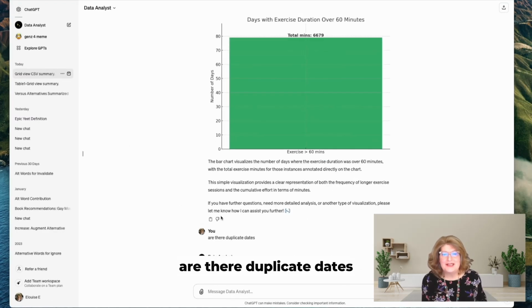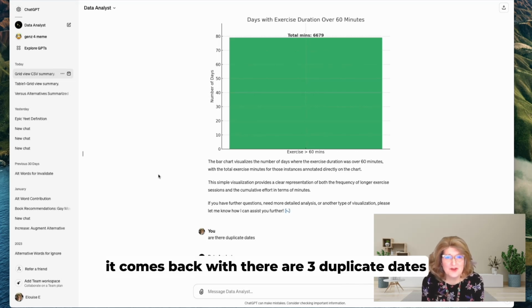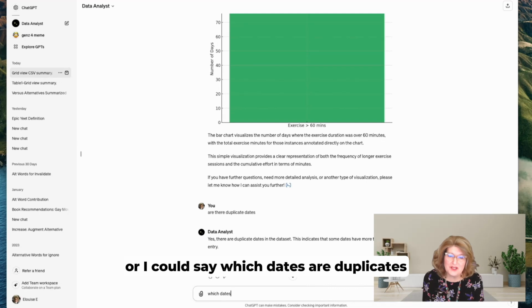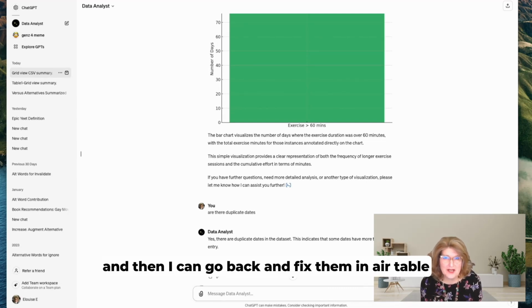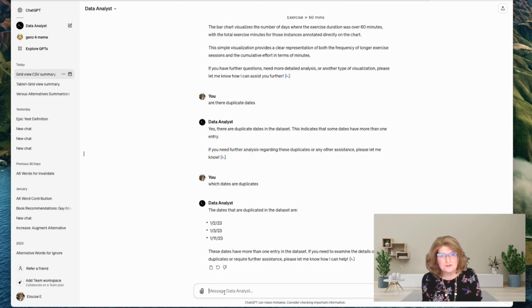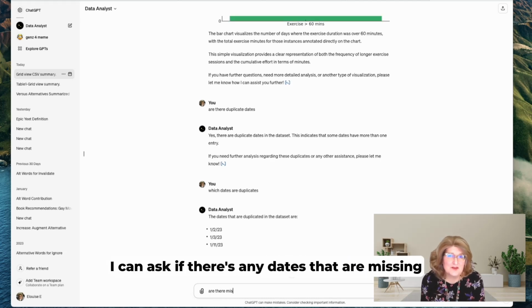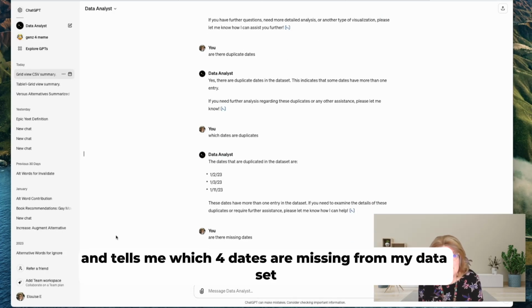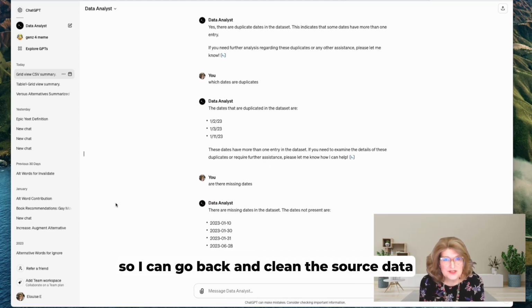are there duplicate dates? And as you can see, it comes back with, there are 3 duplicate dates. Or I could say, which dates are duplicates? And it'll identify the 3 that are duplicates, and then I can go back and fix them in Airtable. The other thing I can do is ask if there are any dates that are missing. And as you can see here, it comes back and tells me which 4 dates are missing from my data set. So I can go back and clean the source data.